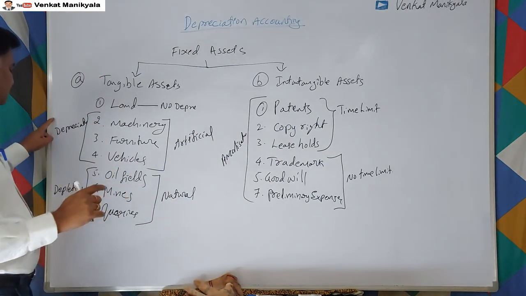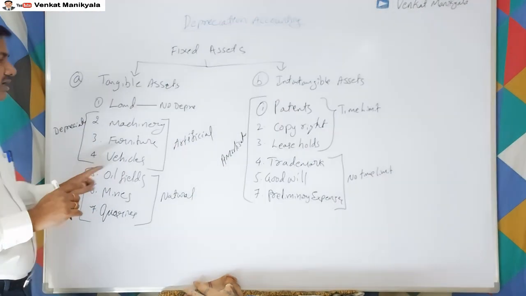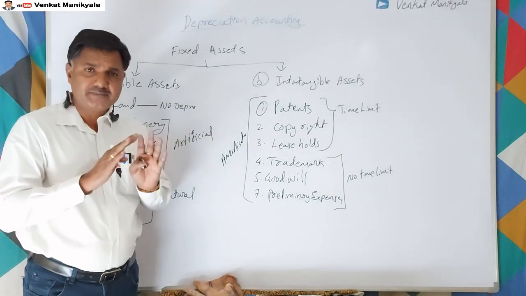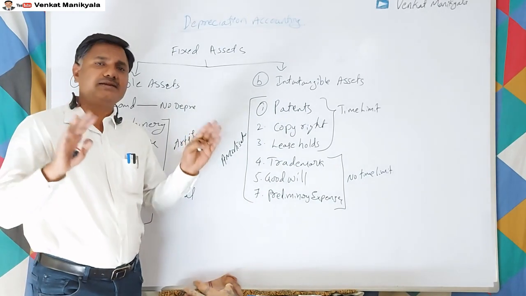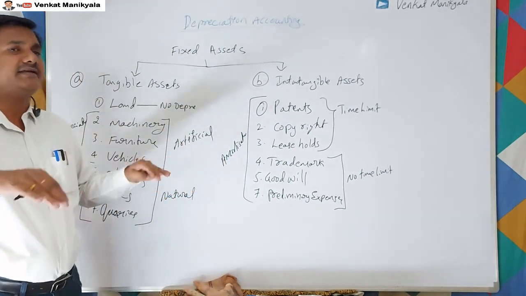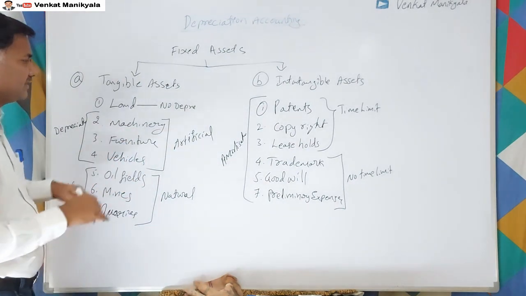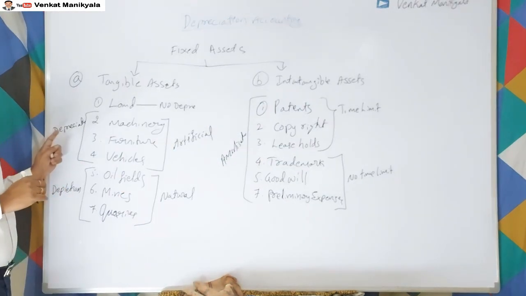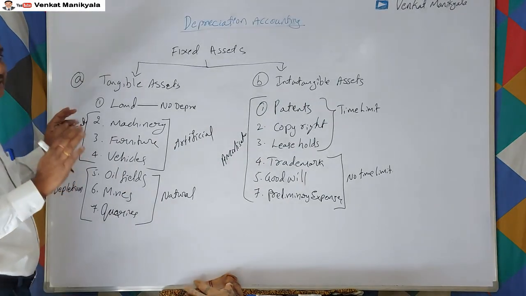Whether it's depreciation, depletion or amortization, the accounting treatment won't change, the journal entry won't change, and the ledger accounts also won't change. But what each one means, we have to know, right? So see here, once again I'm explaining.